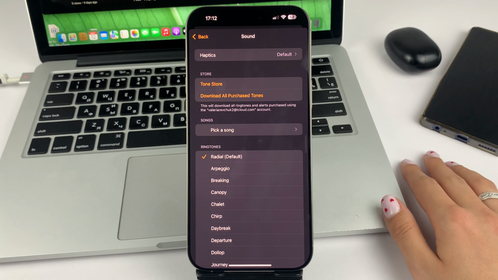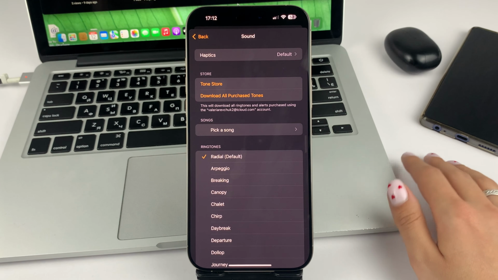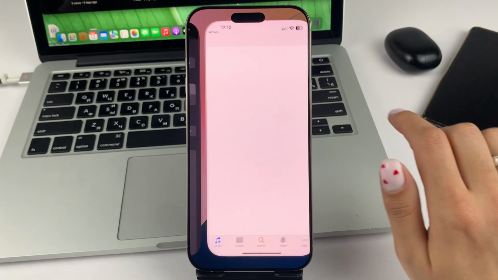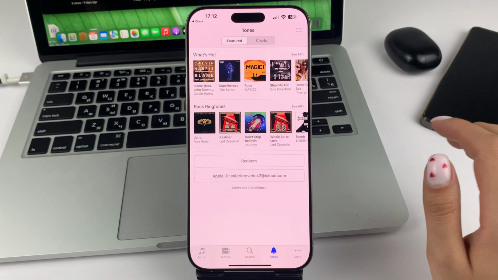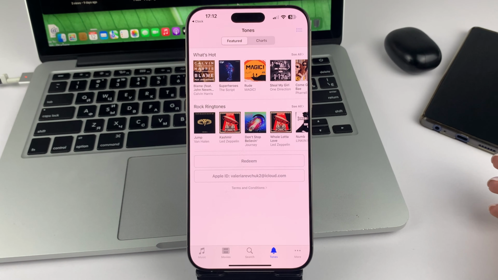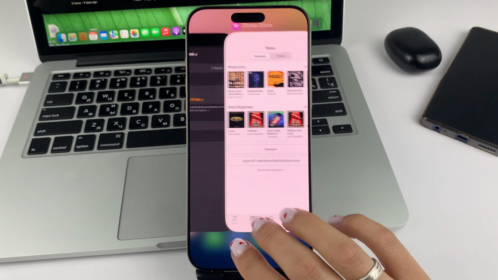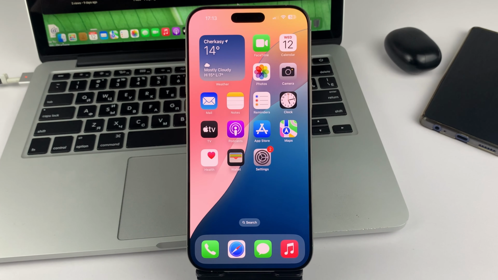If you don't like any of the tunes that are provided here, you can open iTunes, click here, and then purchase and apply the song or tune that you like. This is the way you can quickly and easily change the alarm ringtone on iPhone 16.